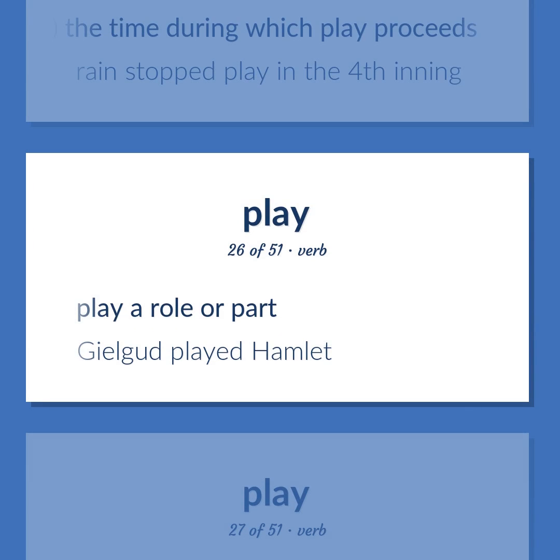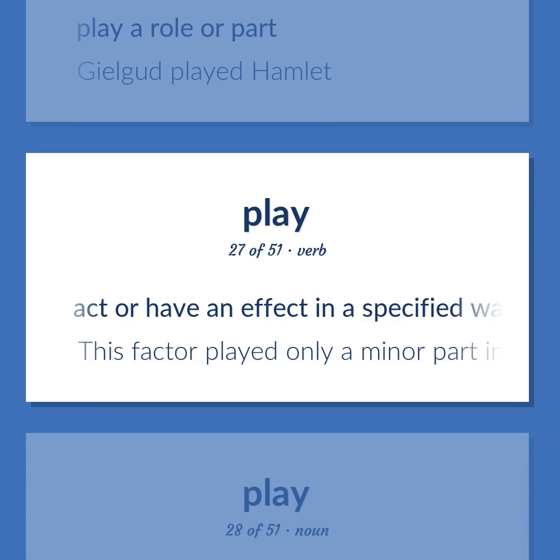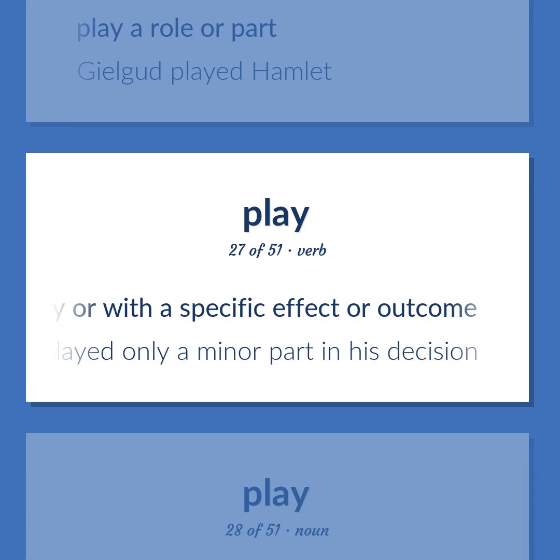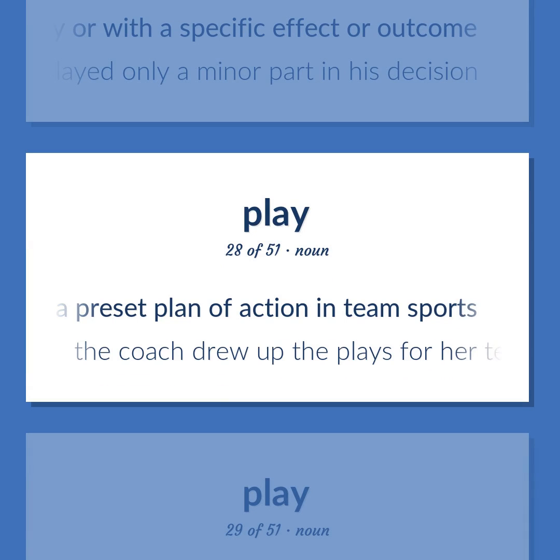Play a role or part. Gielgud played Hamlet. Act or have an effect in a specified way or with a specific effect or outcome. This factor played only a minor part in his decision. A preset plan of action in team sports. The coach drew up the plays for her team.